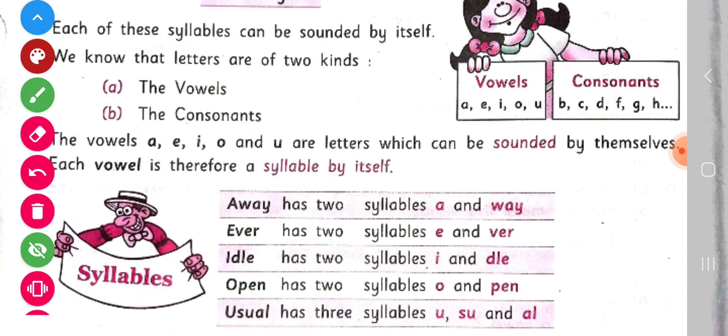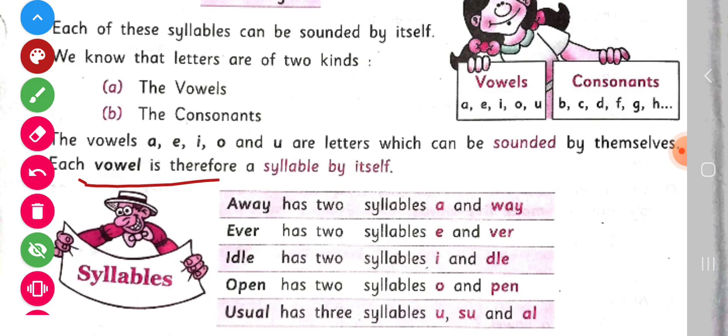We know A, E, I, O and U are vowels, and vowels can sound by themselves, and each vowel is therefore a syllable by itself. Means we can say that each vowel has its sound. That's why vowels are a syllable by themselves.